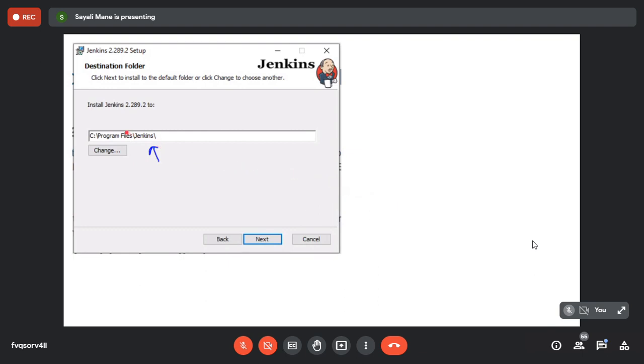After that, the destination folder is there. By default, they will give you this path. If you want to change it, you can change it. And if you don't want to change it, simply click on the next one. Wait. Okay, fine.